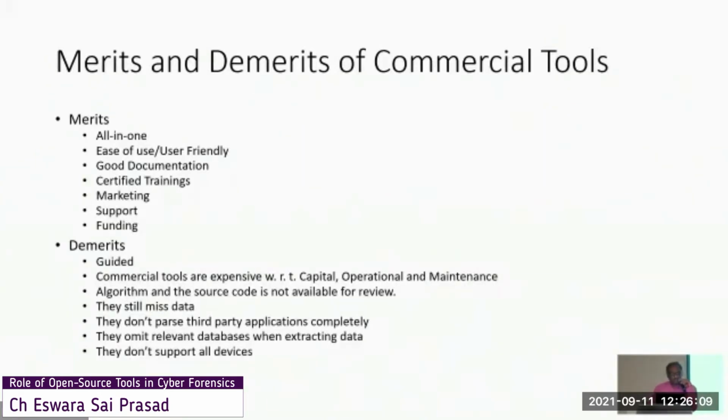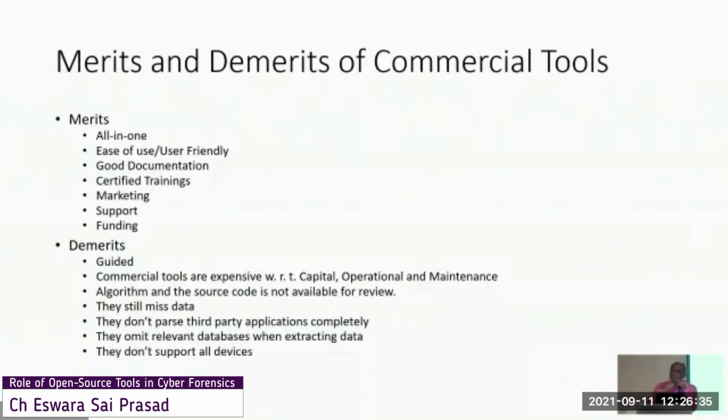The algorithms of commercial tools still miss some data. For example, in the last five years we have seen something we had not seen in the field before: OEMs, through vendors, are trying to misguide the community with respect to the capabilities of the tools.